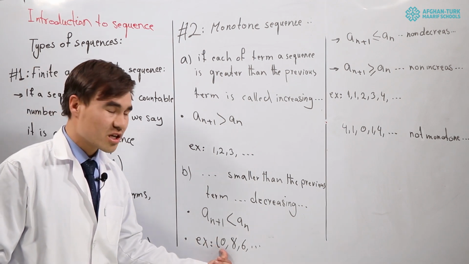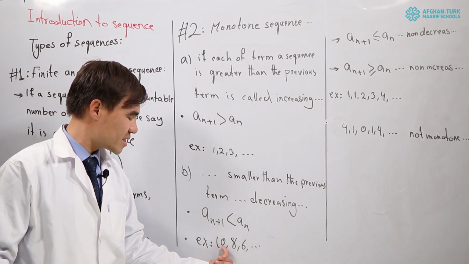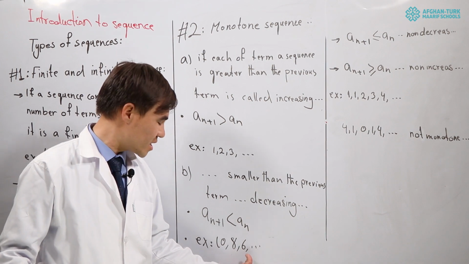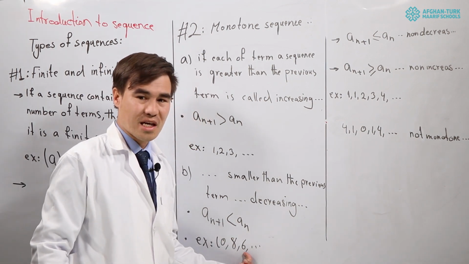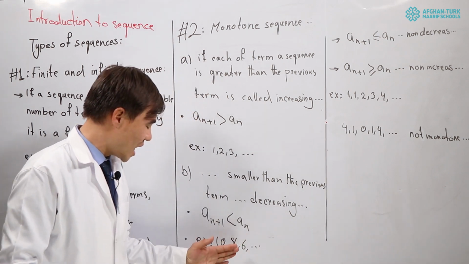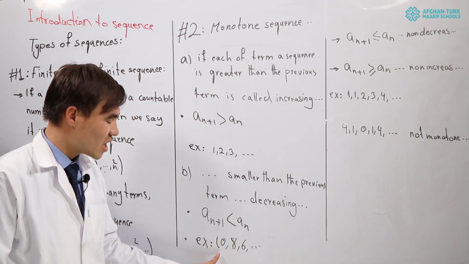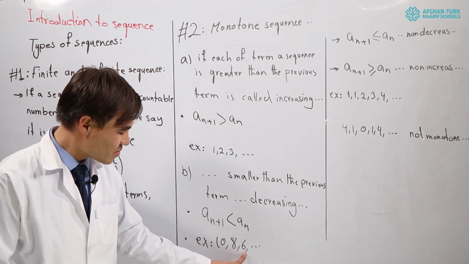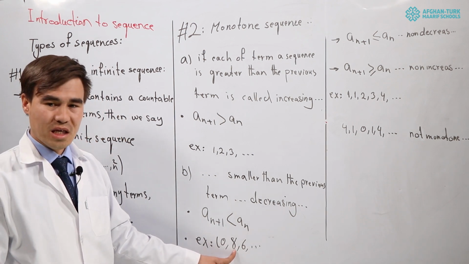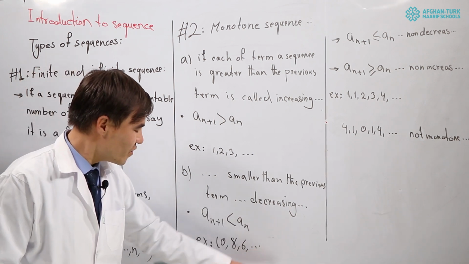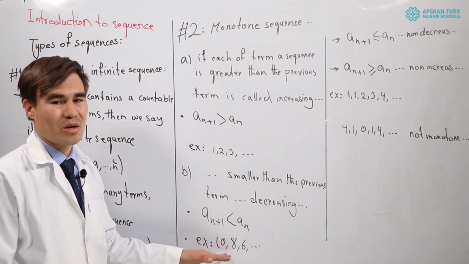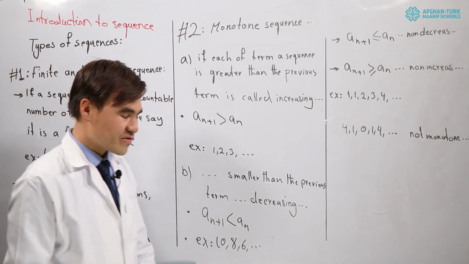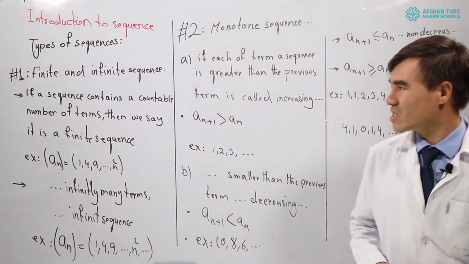It starts from 10, the second term will be 8, the third term is 6, and it goes down to 1, because the second term is smaller than the first term, and the third term is smaller than the second term. If you look at such examples, we will call this kind of sequence a decreasing sequence.